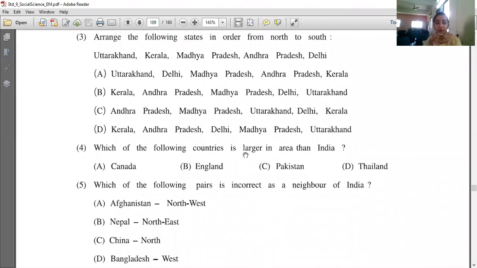The next is which of the following countries is larger in area than India? So I had said that there are 7 countries which are larger in area than India. So out of these 4, which comes in the 7 which are larger than India? You have to read the textbook very carefully for this.